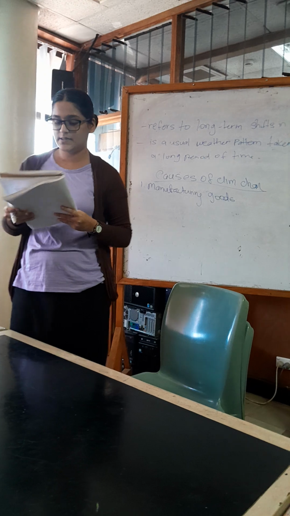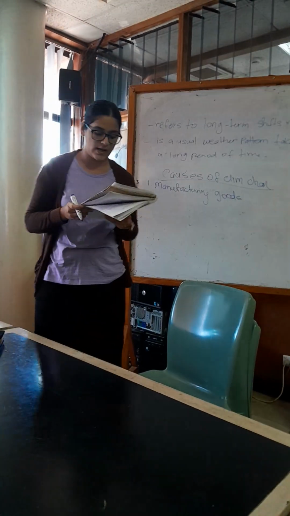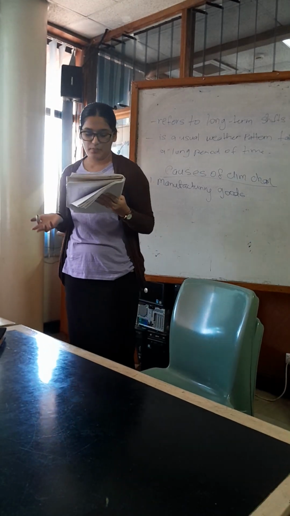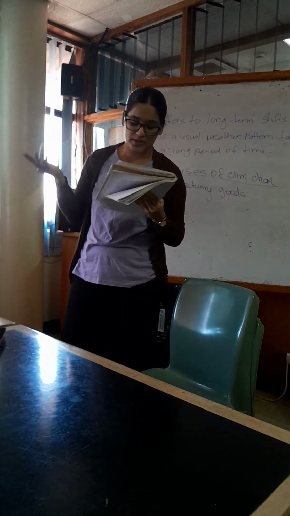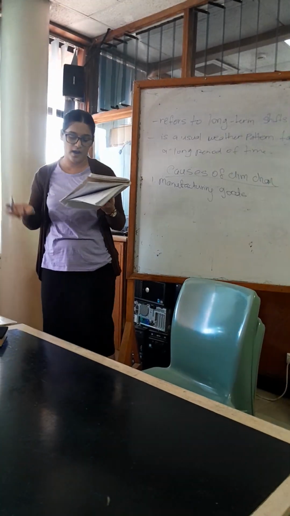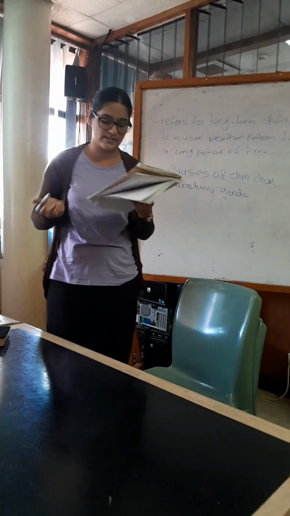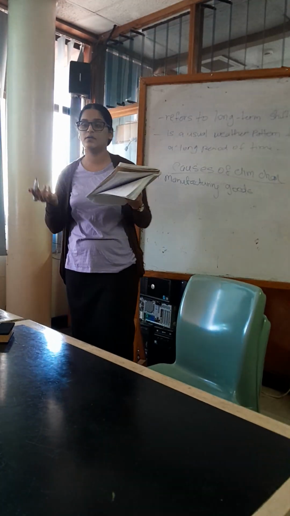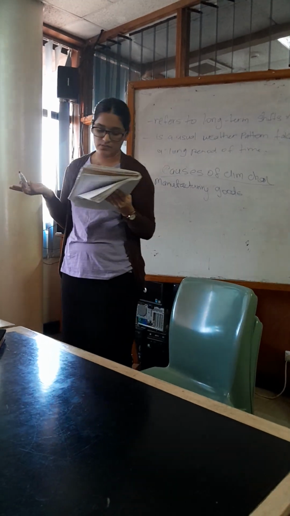So, manufacturing, look at the notes first, then I will explain. Manufacturing and industry produces emissions mostly from burning of fossil fuels to produce energy for making things like cement, iron, steel, electronics, plastics, clothes and other goods. Mining and other industrial processes also release gas, and so does the construction industry.